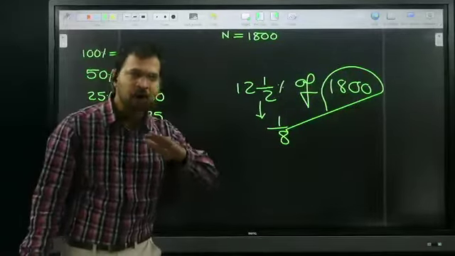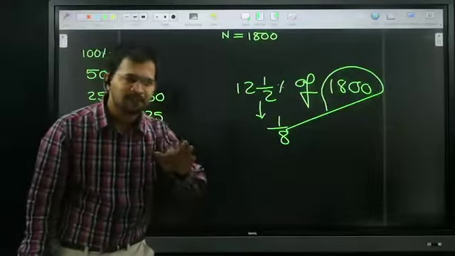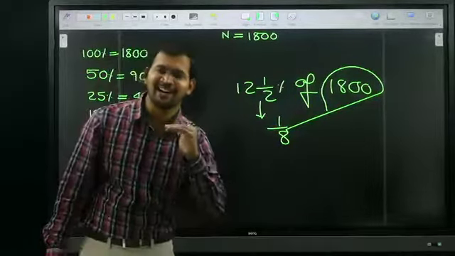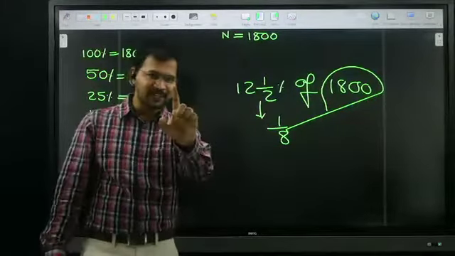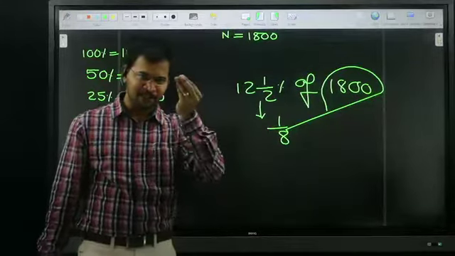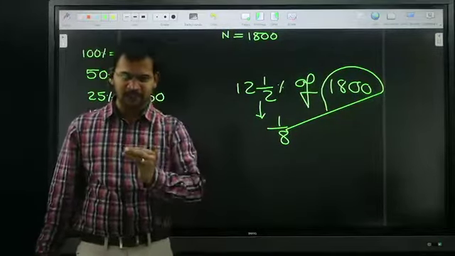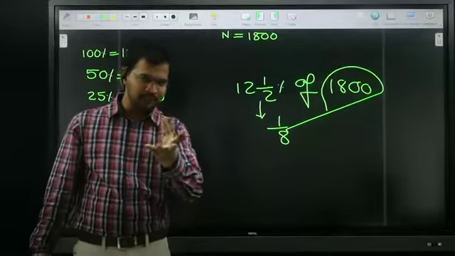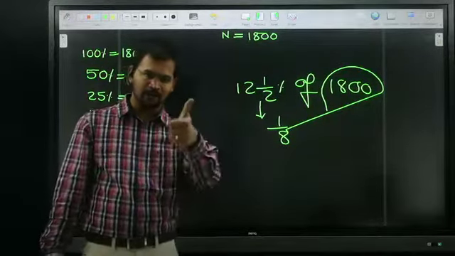Half, half, half. 1800 half is 900, 900 half is 450, 450 half is 225. It's very easy. If you practice like this from the first day onwards, after a few days you may get that logic and that speed.